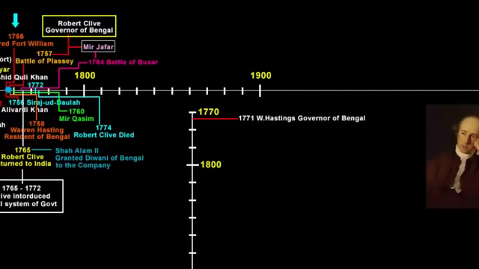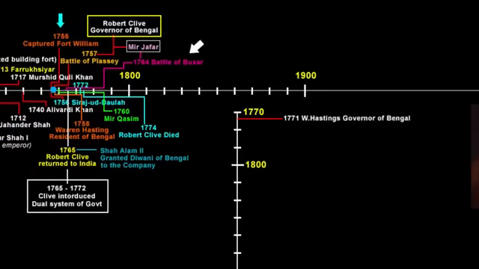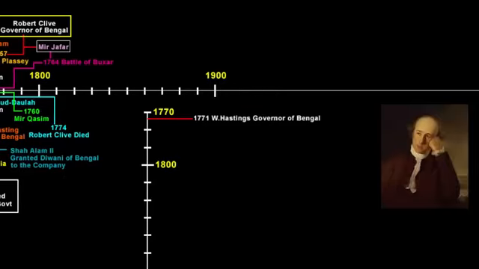When the company acquired Diwani in 1765, a year after the victory in the Battle of Buxar, it created a class of middlemen who collected revenue on behalf of the company and exploited the farmers. There was a dire need for a change in regard to the civil and criminal justice system. Keeping that in mind, in 1772, Governor Warren Hastings formulated a new system of justice, which was also known as the Judicial Plan of 1772.